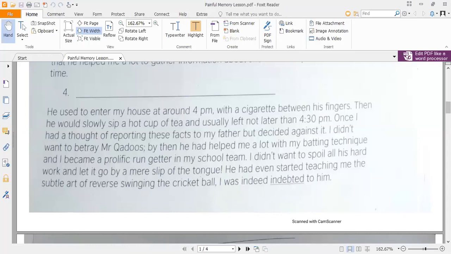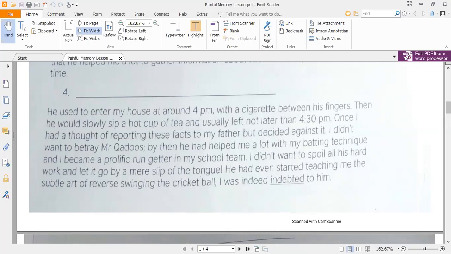Then he would slowly sip a hot cup of tea and usually left no later than 4:30 p.m. So you can see he came over for half an hour, and in that half hour he used to take one cup of tea, and he had a cigarette between his fingers, and he left the home no later than 4:30 p.m.